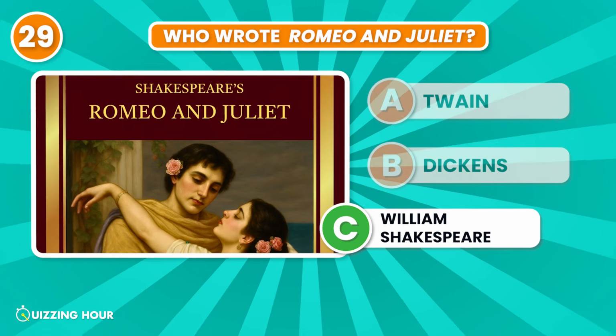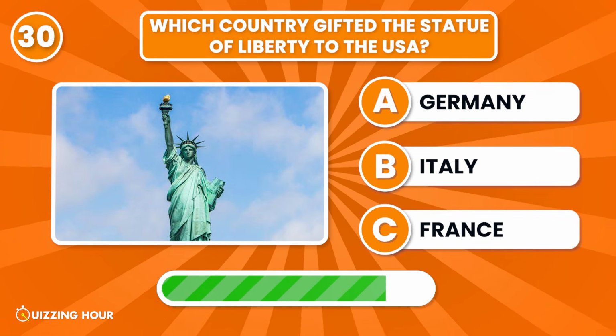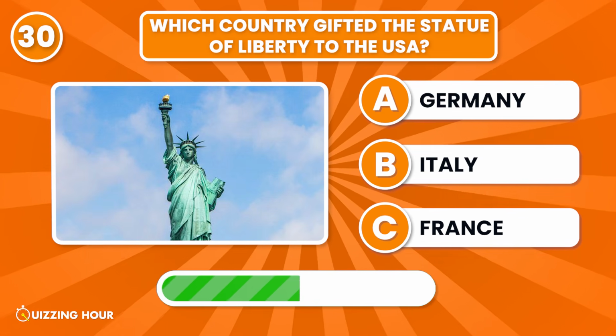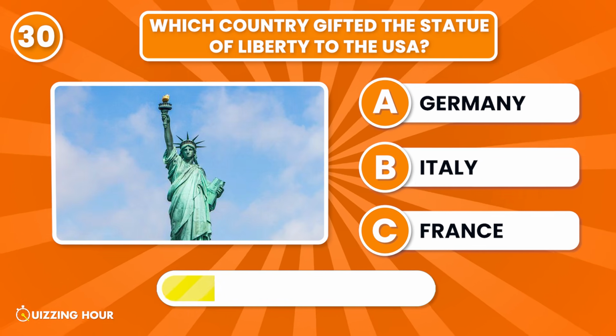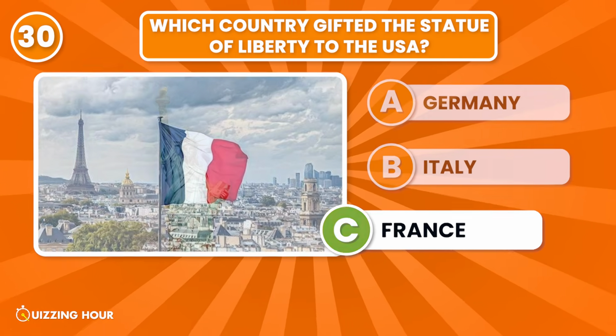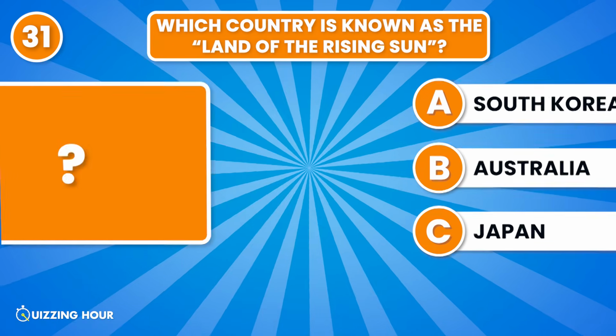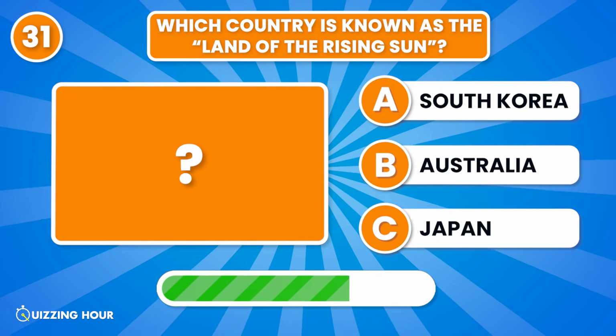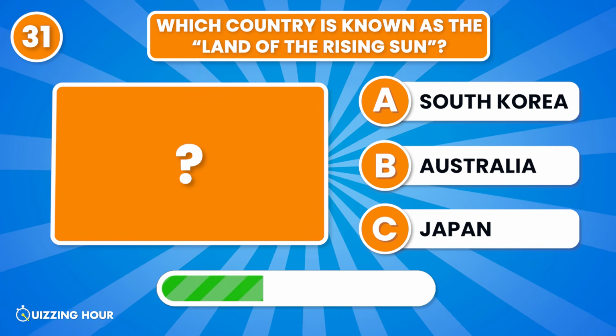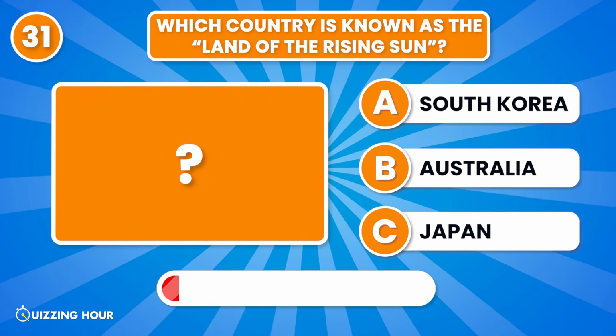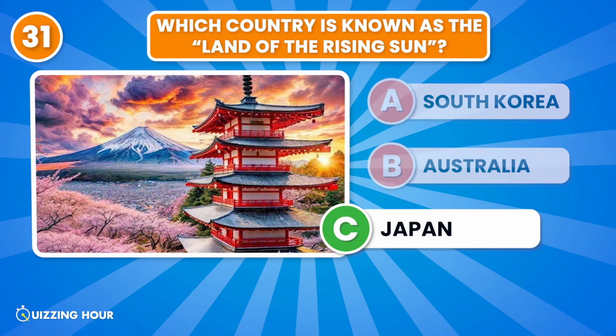William Shakespeare. Which country gifted the Statue of Liberty to the USA? France. Which country is known as the land of the rising sun? Japan.